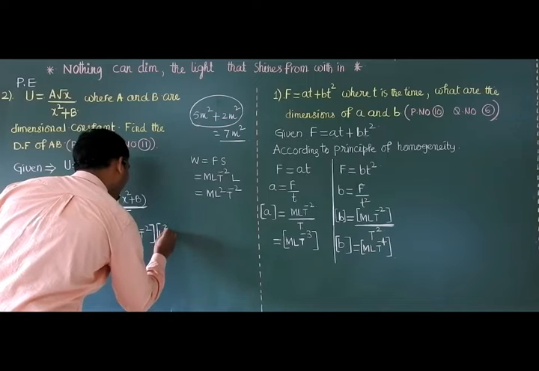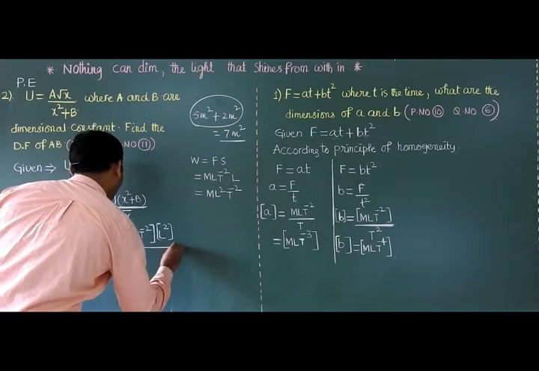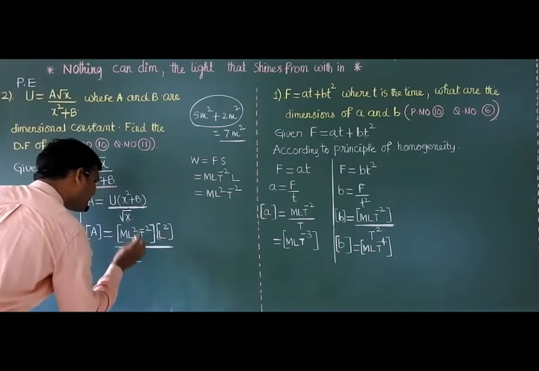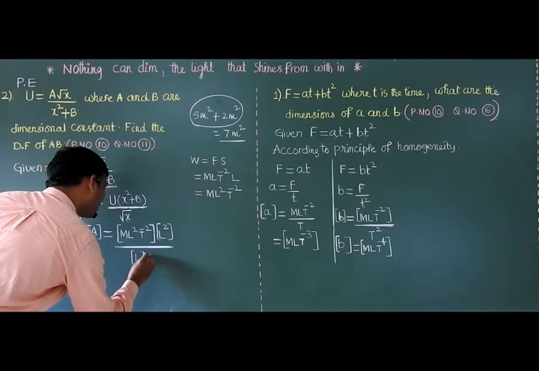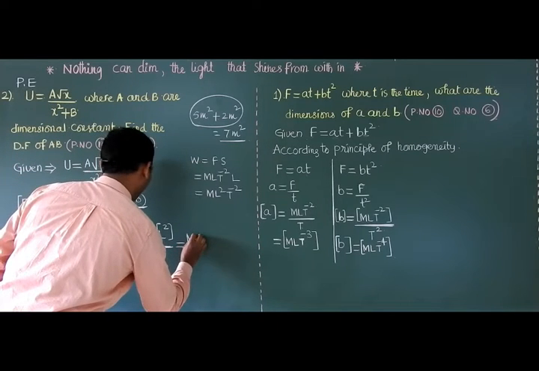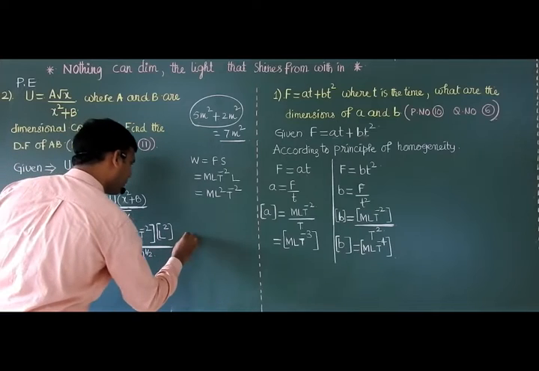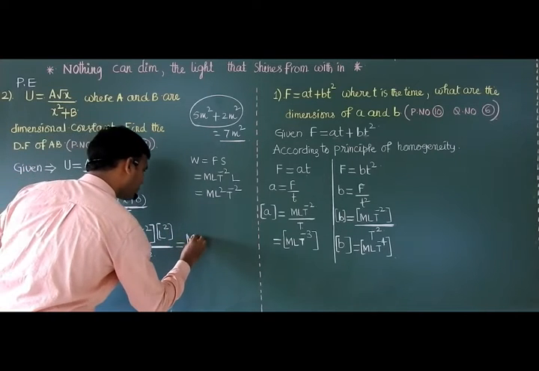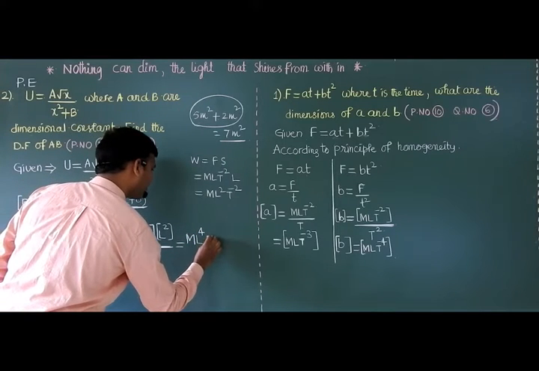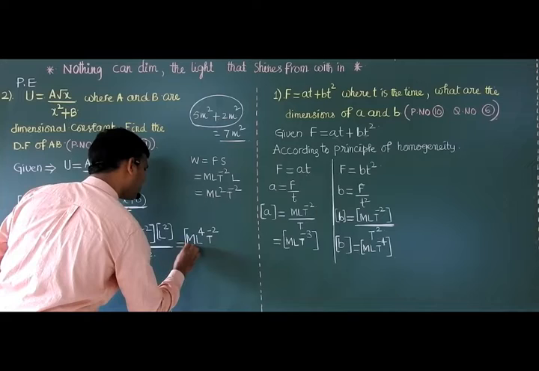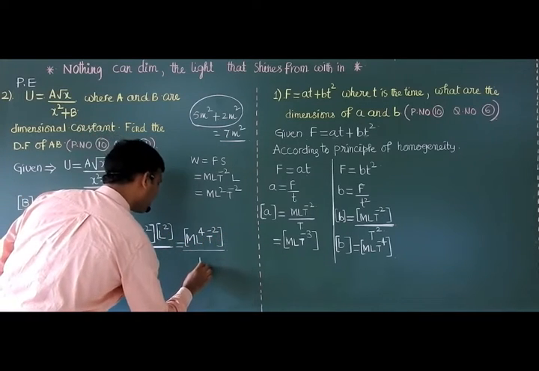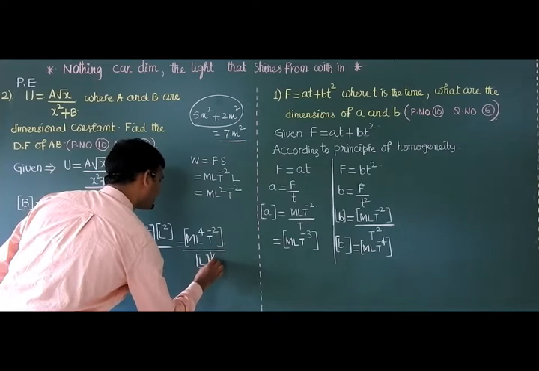Then the dimensional formula of area is L square. Upon x raised to 1 by 2. x dimensional formula means meter, L raised to 1 by 2. So M, and T raised to minus 2, upon L raised to 1 by 2.